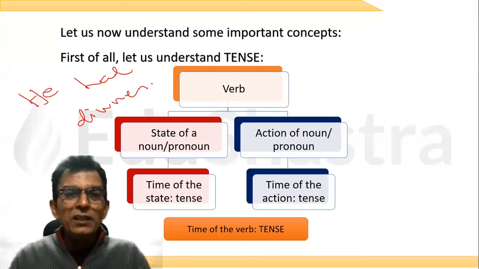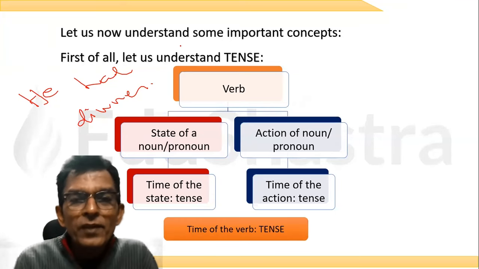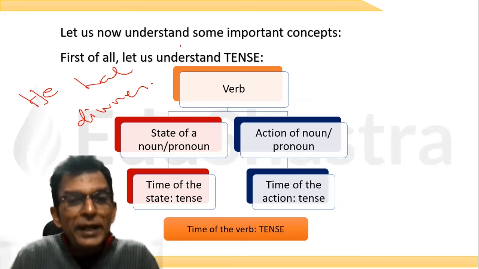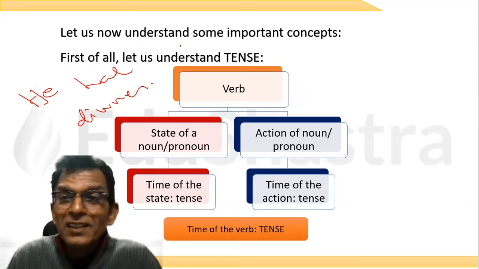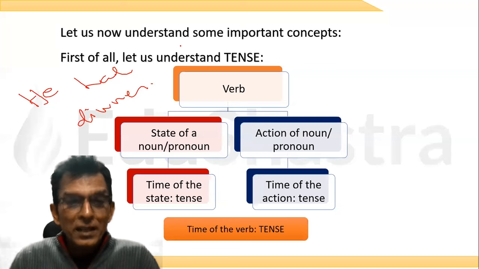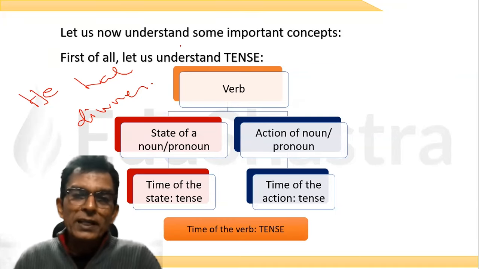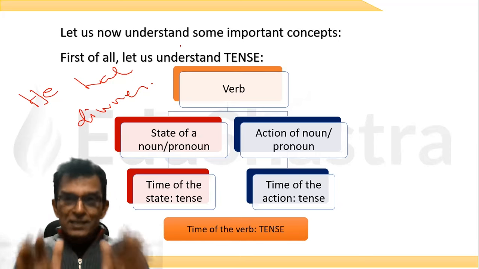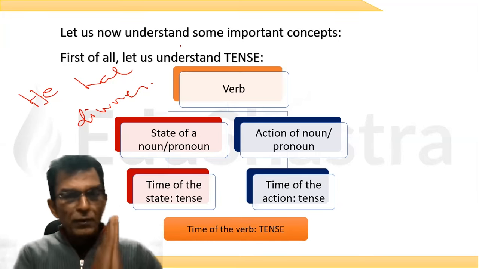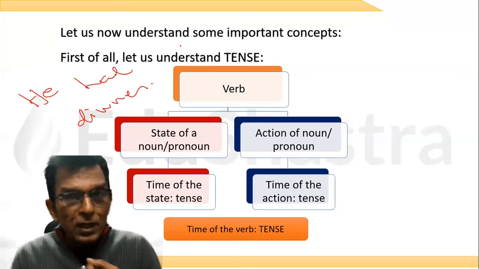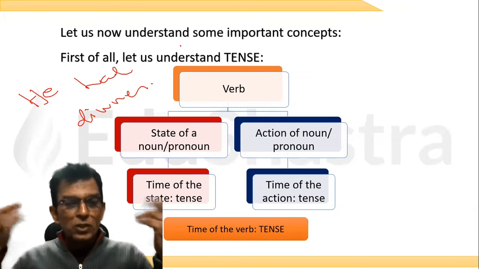Had dinner or he? Which one? Had. Very good. So what is the tense here? It is simple past tense. Absolutely, Saraswati, Parnika, all of you. Very nice, beta. That is the kind of knowledge that we will be getting. So time of the verb is called tense. If there is no verb, there is no tense.